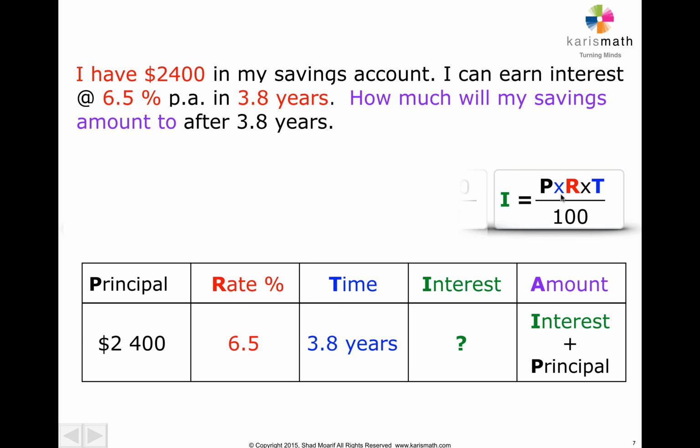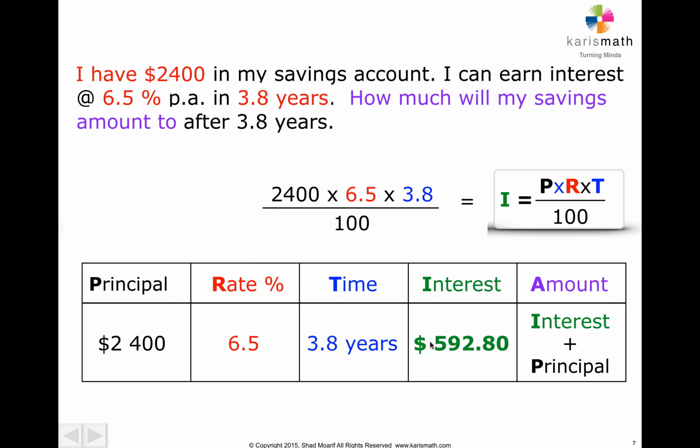If we know the interest, then we can work out the amount. So the interest is multiply all these three across, like that, divided by 100, and your interest comes to this much. So how much will my savings amount to after 3.8 years? Well, what do we do? That's right. Add the interest to the principal. There you go. That plus that, and the answer comes to $2,992.80. That's what you'll take home with you after 3.8 years.